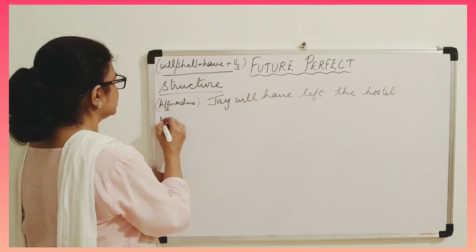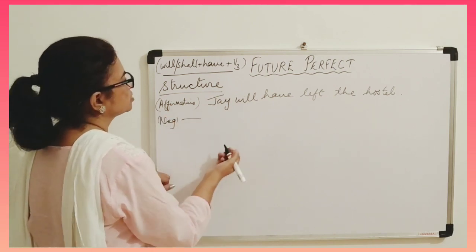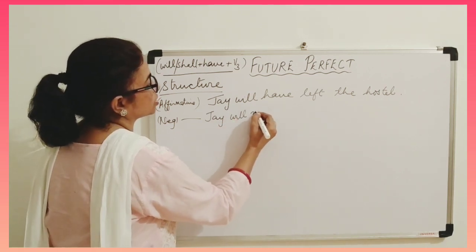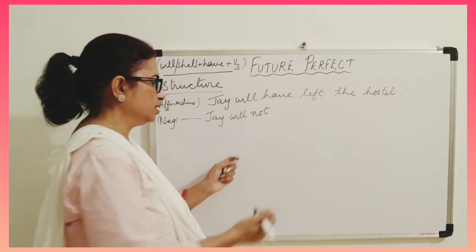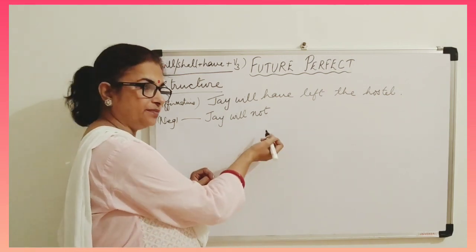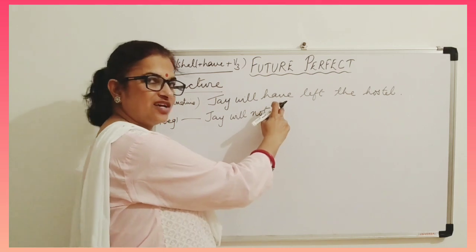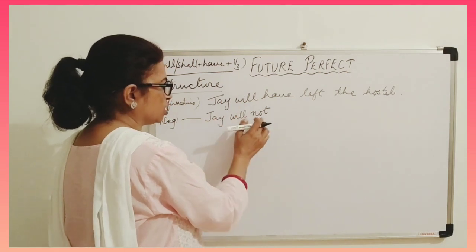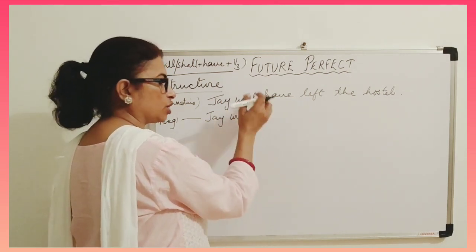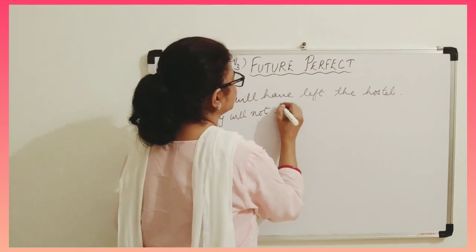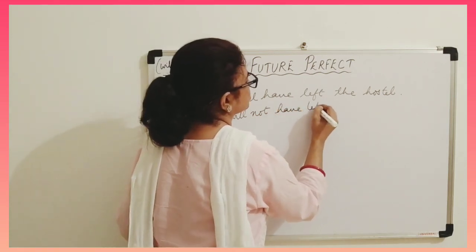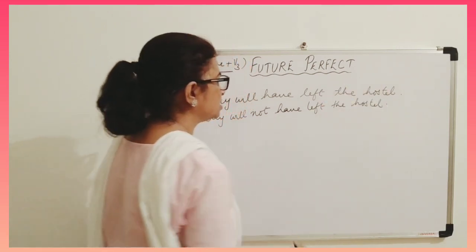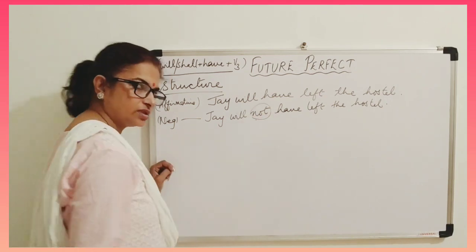Now let us make a negative sentence. So Jay will not. Now see the position of not, just after the modal auxiliary verb, because have is a be form. So don't write it after this. The position of not will be just after will. Jay will not have left the hostel. Now this is negative. Why? Because the word not is there.